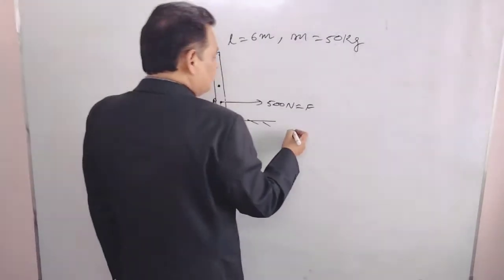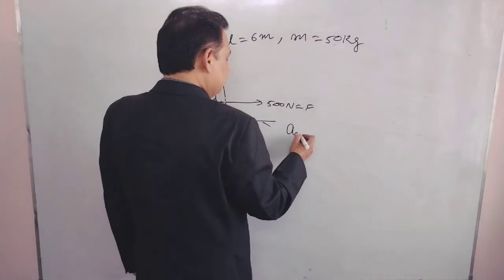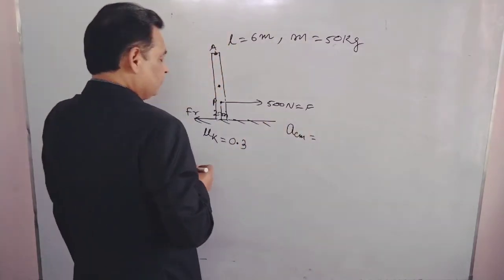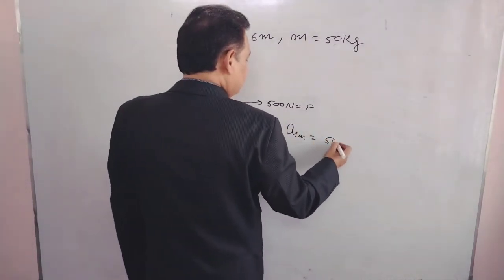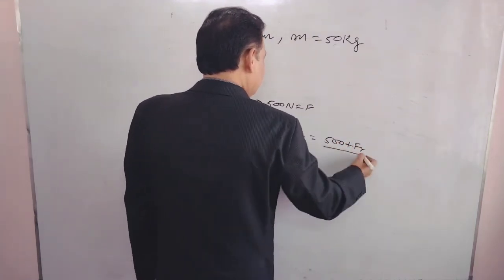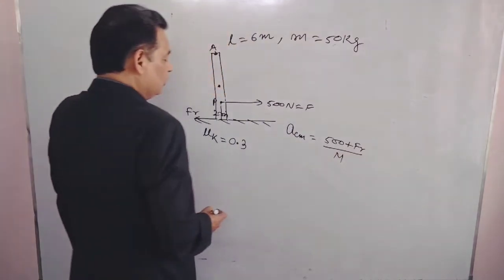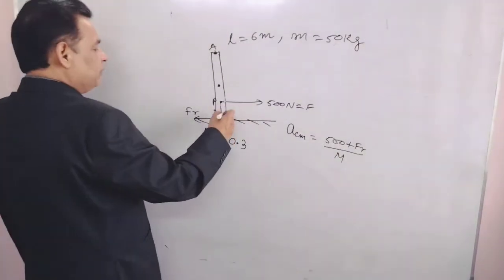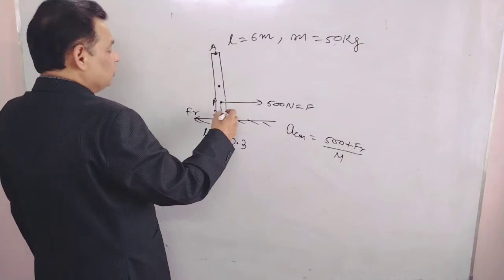Now you tell me the acceleration of center of mass, ACM: total force, 500 plus friction, by mass M. You know, here the normal reaction will be mg, opposite to mg.